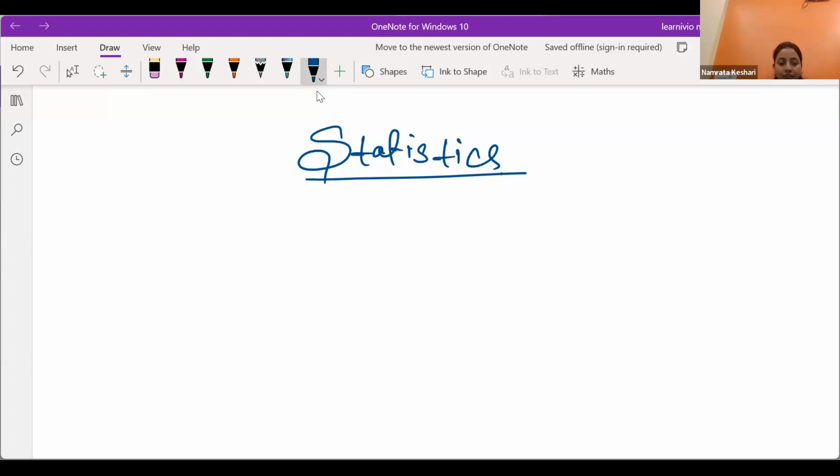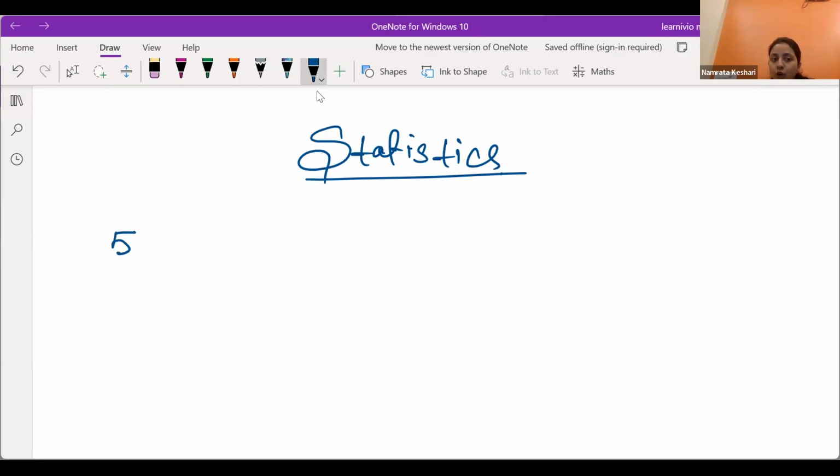Okay, so at first the bar graph is there. Bar graph means, when we have raw data, suppose I'm listing the marks of all students from my batch, and 10 students have got marks in this manner.